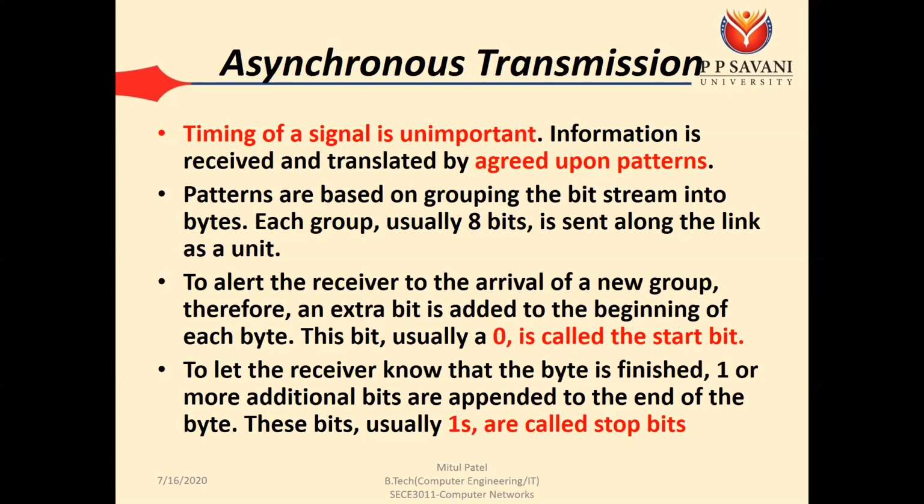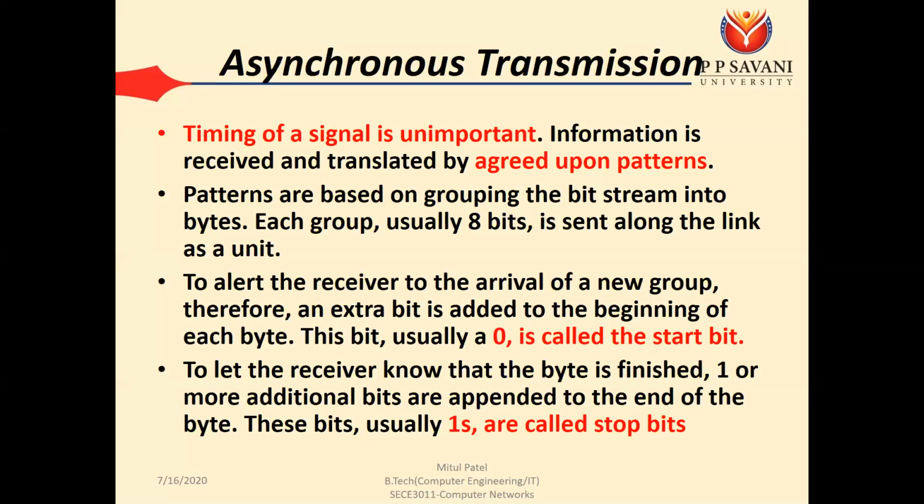So that means whenever the sender has to send something, it will create a byte, or let's say a group of 8 bits, and then it will send them one by one. To alert the receiver to the arrival of a new group, an extra bit is added to the beginning of each byte. So you can send data at any time, but when you send data, at that time we need to inform the receiver that my data is coming. Okay, my data is coming, and this one is the start bit and this one is the stop bit.